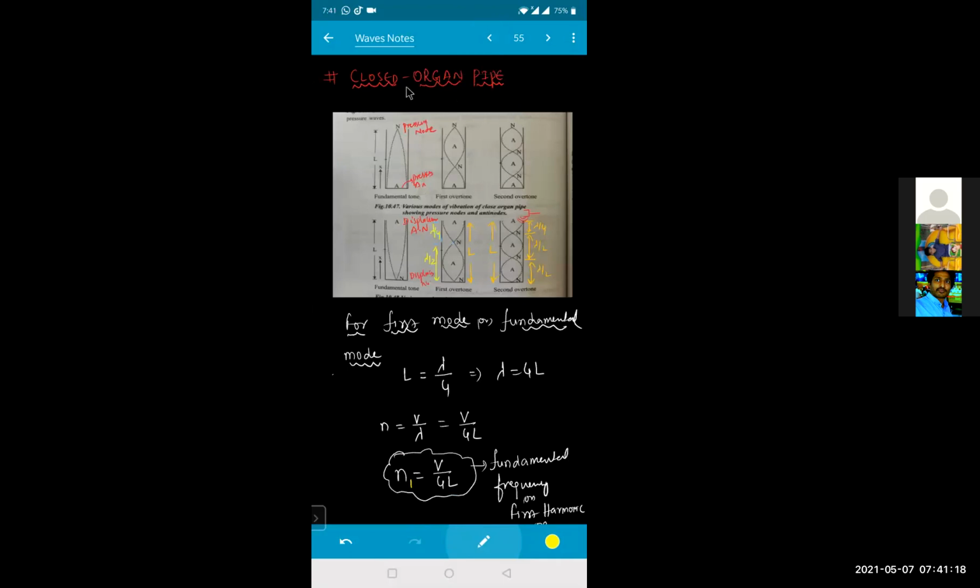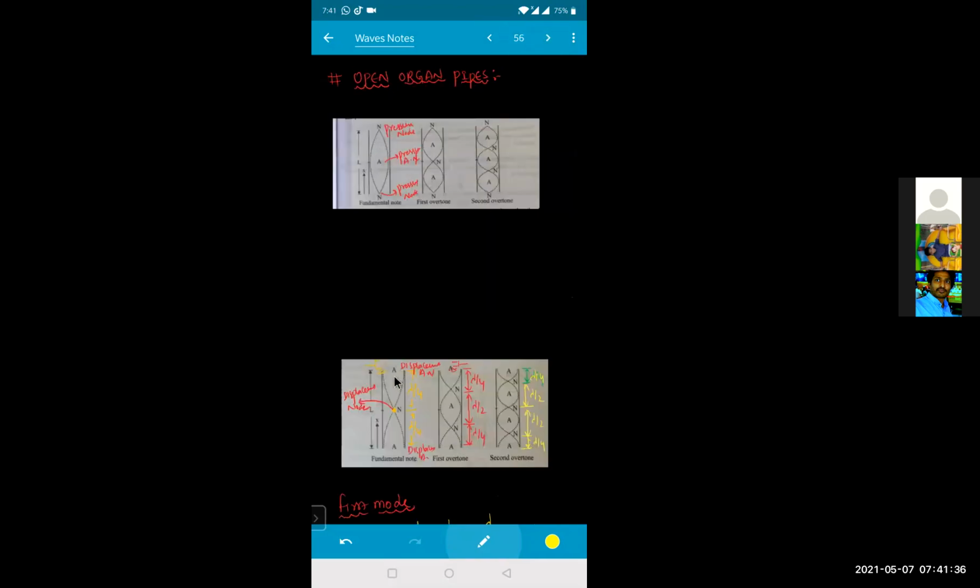What do you mean by end correction? You see beta, whenever either in closed organ pipe or open organ pipe, we are saying that this node is forming exactly at this open end. But that is not a compulsory condition, because this is air, so this node may be a little bit above the antinode, or here in this one that is antinode.